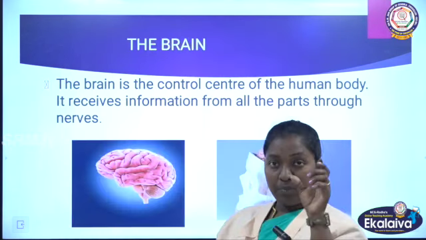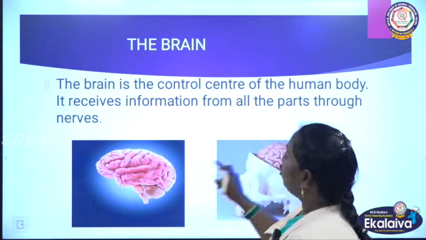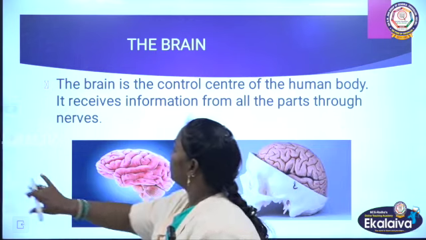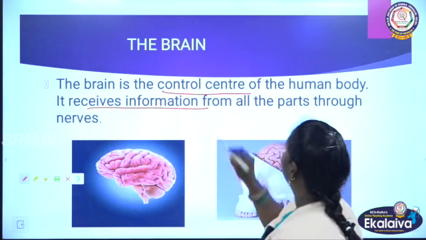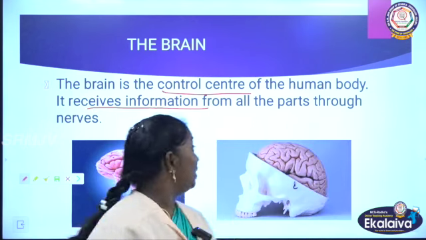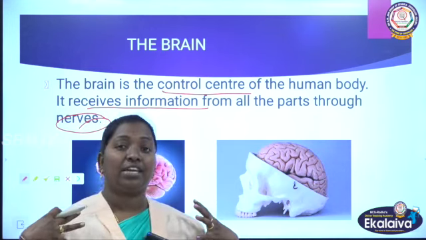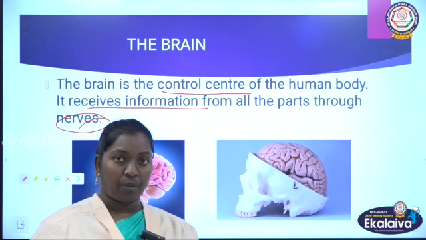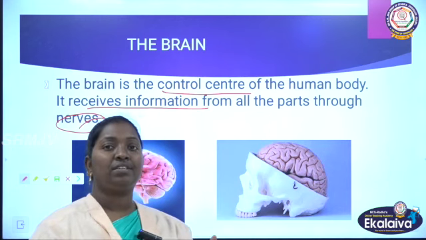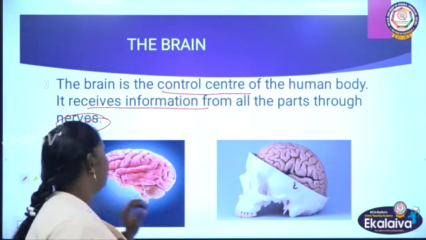In this we are going to learn the separate topic about the brain. The brain is the control center of the human body, which means it's a controller. Our brain is the controller of our whole body. So how is it a controller? It receives information from all the parts of the body through the nerves. As we know, the brain, spinal cord, and other parts are connected through the nerves. So the brain gets the message through the nerves only. It receives the message and sends the message. This signal transmission takes place through the nerves. That's why we can call the brain the controller.